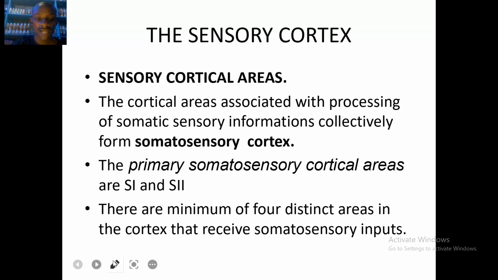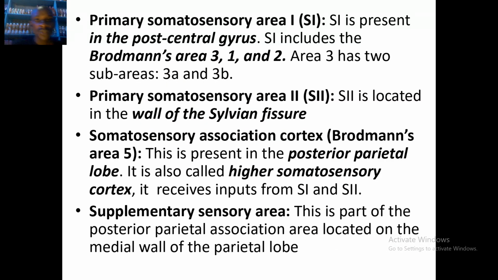The cortical areas associated with processing somatic sensory information collectively form the somatosensory cortex. Now, the primary somatosensory cortical areas are the S1 and the S2. There are a minimum of 4 distinct areas in the cortex that receive somatosensory inputs. The primary somatosensory area, that's the S1. The S1 is present in the post-central gyrus. The S1 includes the Brodmann's area 3, 1, and 2. Area 3 has sub-areas, the 3A and the 3B.